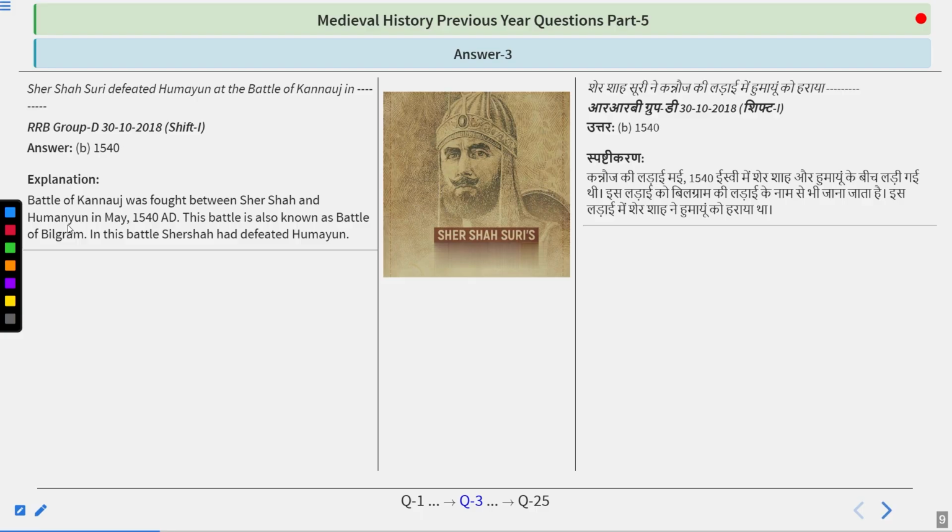After that, Humayun had to go into exile from India, remaining exiled for 15 years. So the Battle of Kannauj was fought between Sher Shah and Humayun in 1540. This battle is also known as the Battle of Bilgram. In this battle, Sher Shah defeated Humayun once again. And later on in 1555, Humayun came back, but by that time Sher Shah Suri had already died, as he died in 1545. In 1555, Humayun regained his empire after defeating Sikandar Shah Suri.